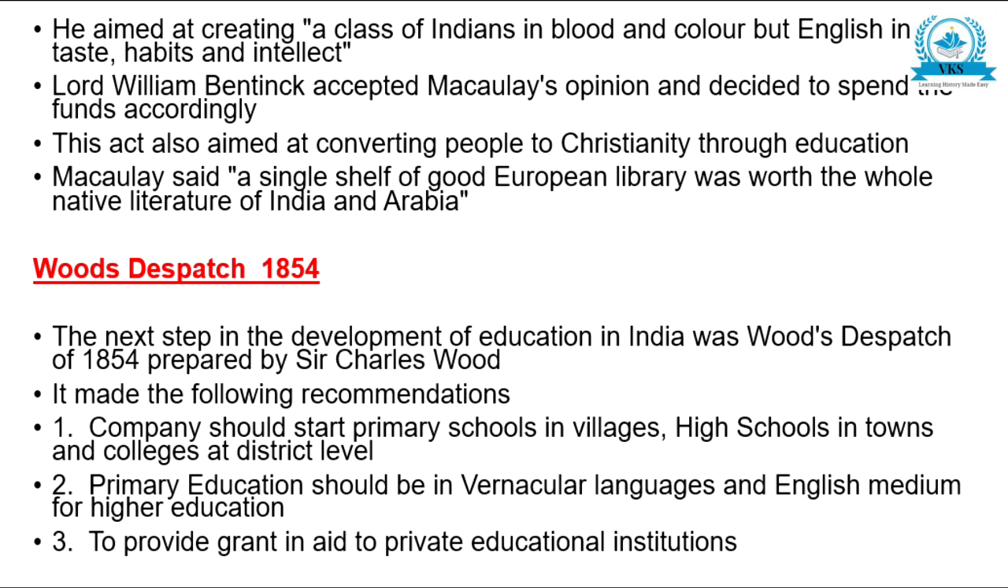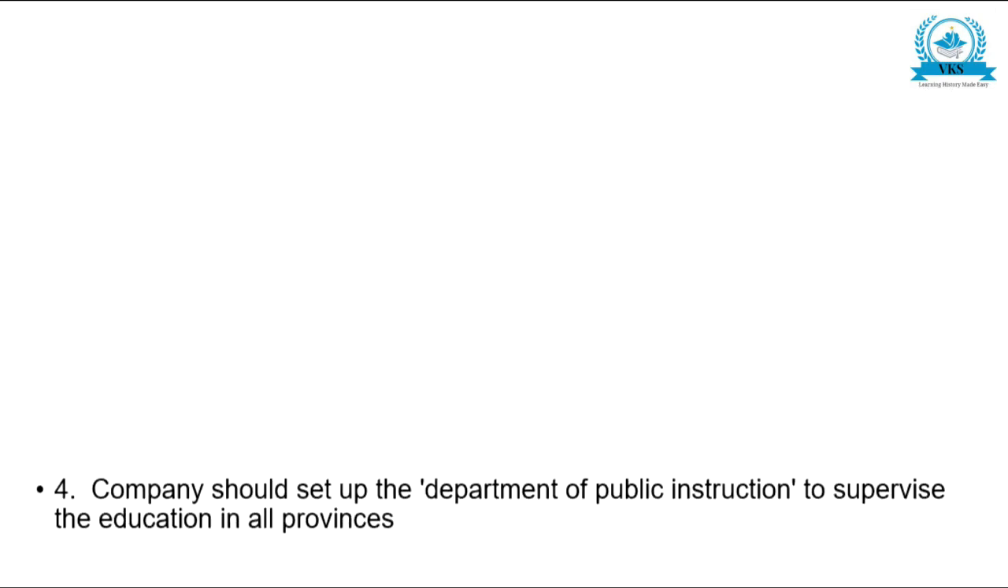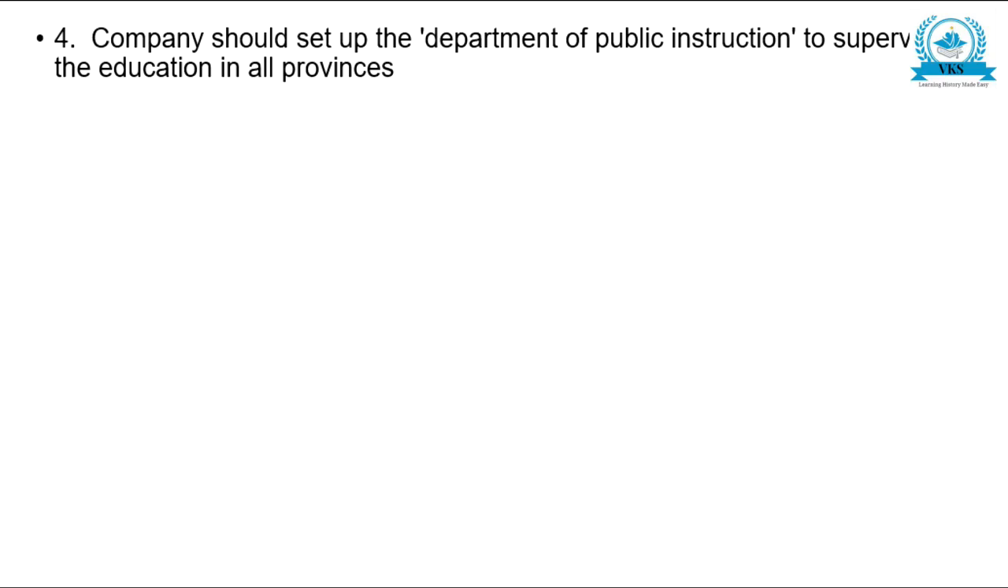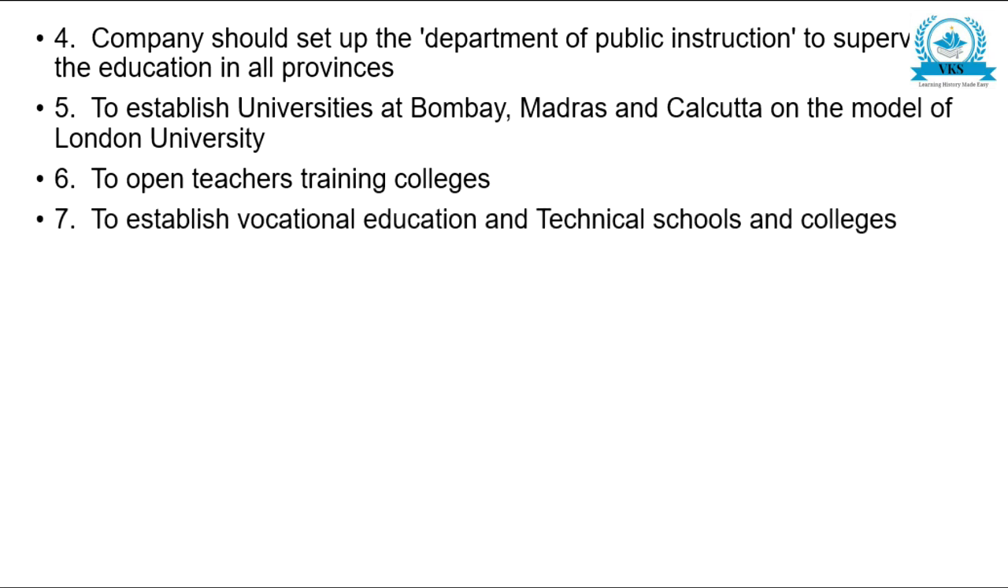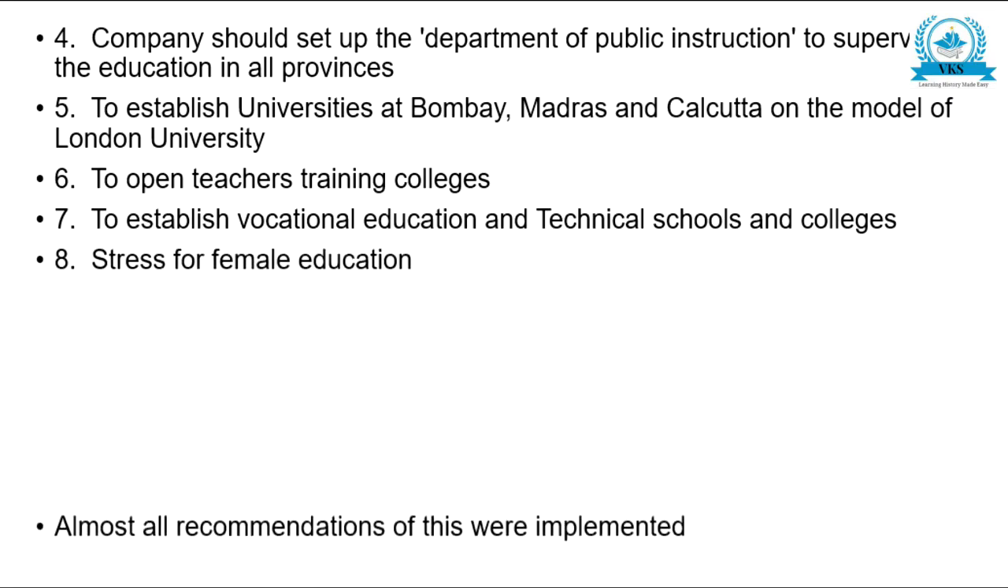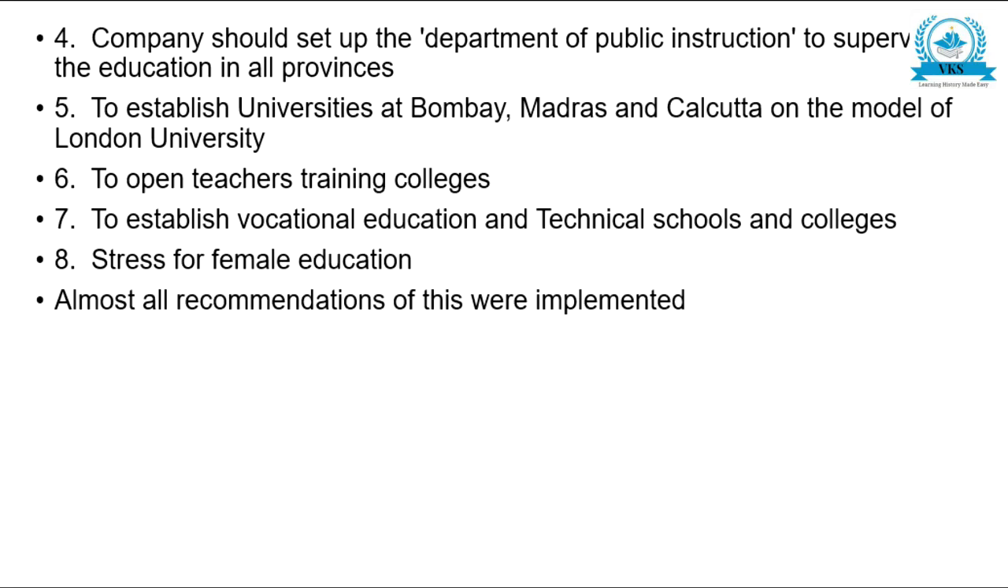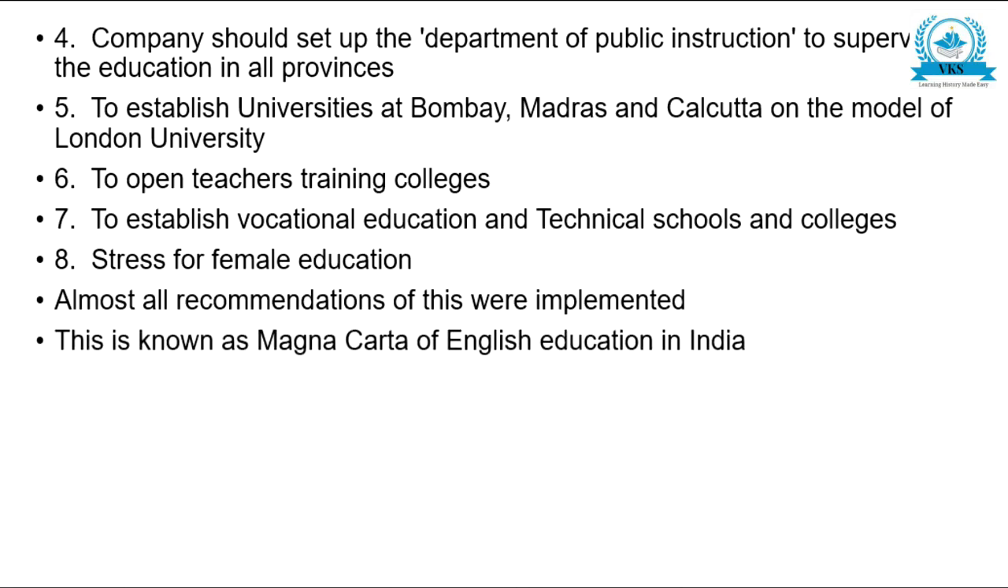To provide grant in aid to private educational institutions. Company should set up the Department of Public Instruction to supervise the education in all provinces. To establish universities at Bombay, Madras and Calcutta on the model of London University. To open teachers training colleges. To establish vocational education and technical schools and colleges. Stress for female education. Almost all these recommendations were implemented. This is known as Magna Carta of English education in India. So these were the impact of British rule on Indian education.